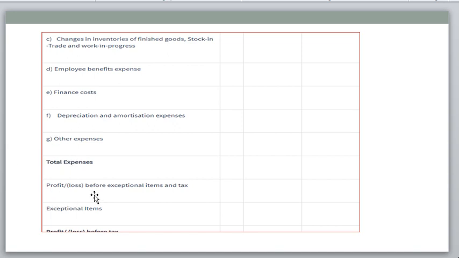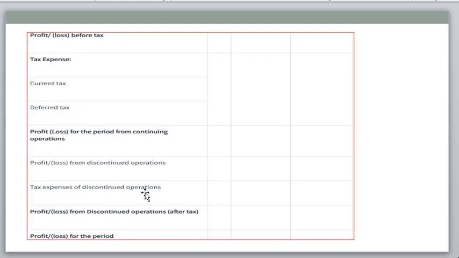Then you will get the profit and loss before exceptional items. After that, you need to deduct the exceptional items. Then current tax, deferred tax. So after deducting all taxes, you will get the profit or loss for the particular period.